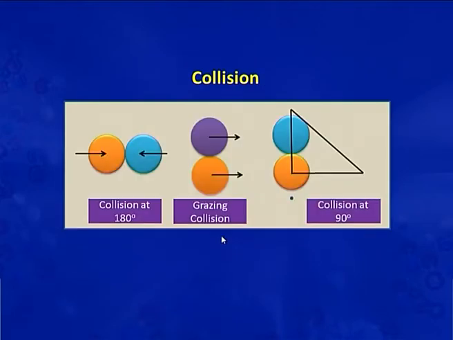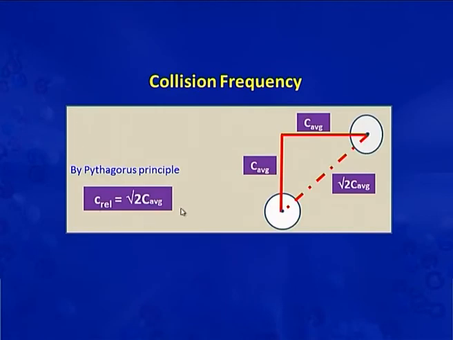Now, two molecules, as I told you before, may encounter a head on collision, grazing collision or collision at any angle. So, consider that two molecules are approaching each other perpendicularly. Then the relative velocity along their center is root 2 times C average, that is the average velocity. It is calculated by simply the trigonometry method, that is the Pythagoras principle. So, we will multiply this value here.